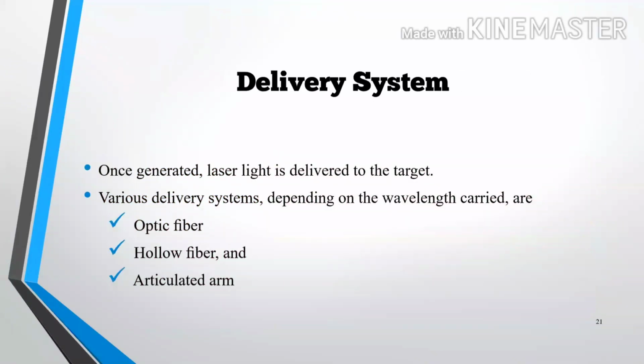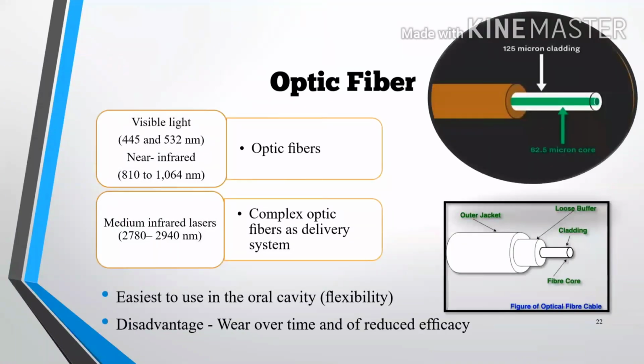Now delivery system. Once the laser is generated, laser light is delivered to the target tissue. The various delivery systems are optical fiber, hollow fiber, and articulated arm. Optical fiber: there are two types of optical fibers. In one optical fiber there is the outer jacket, then cladding, and the hole for the fiber core.